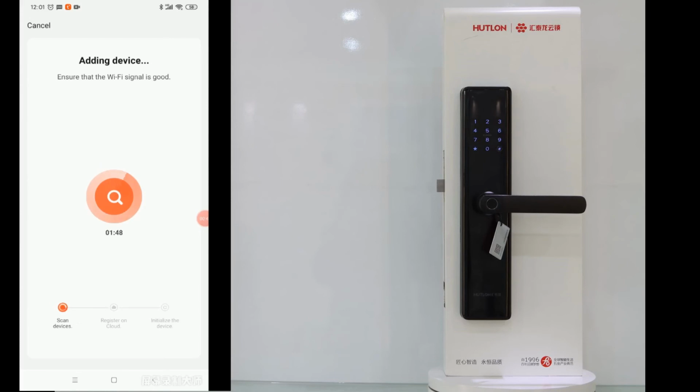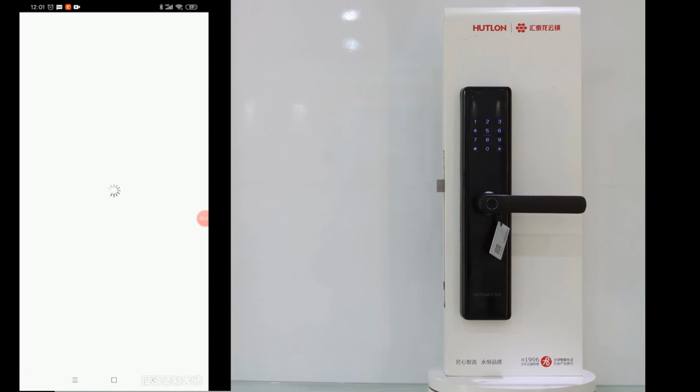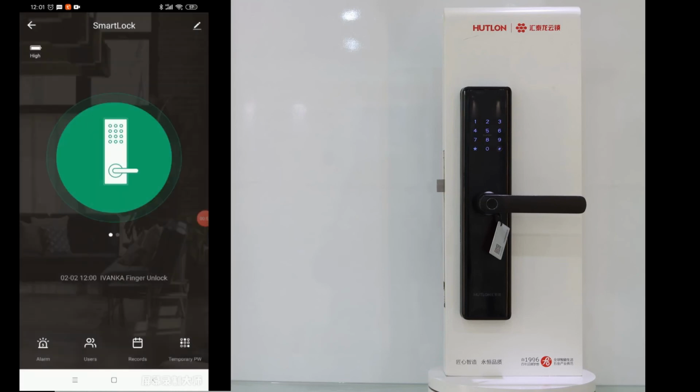And waiting for the download connection. Operation success. System exit. And done. We could send the remote unlock request in the download.